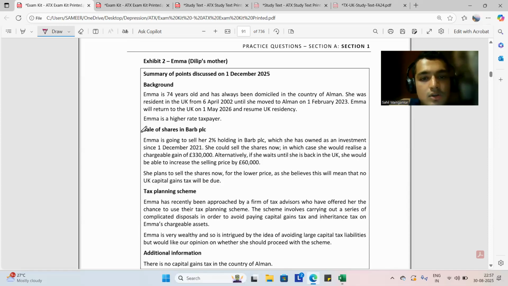In the current scenario as well, we can see that Emma is going to sell 2% of her holding in BRB PLC, which she has owned as an investment since 1st of December 2021. That means when she was a resident in the UK, before going to UK, she could sell the shares now, in which case she would realize a chargeable gain of 3,30,000. Alternatively, if she waits until she is back in the UK, she would be able to increase the selling price by 60,000.